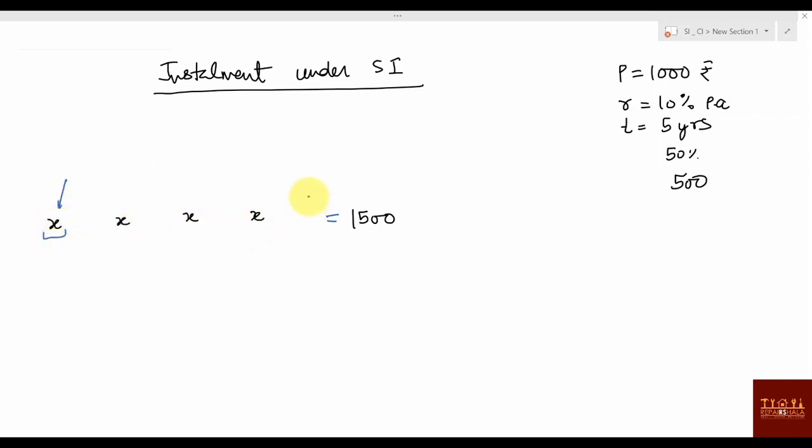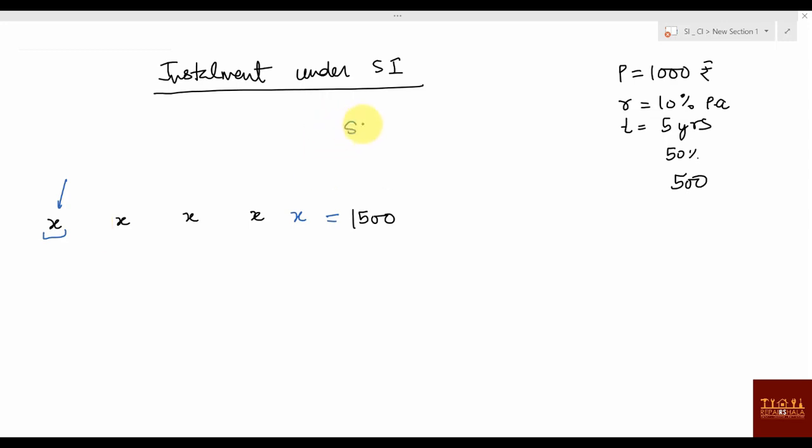But you will say that anyway I have given X rupees now, so you should not take interest on this X for the next 4 years. On this amount X, you will not charge the interest for 4 years.